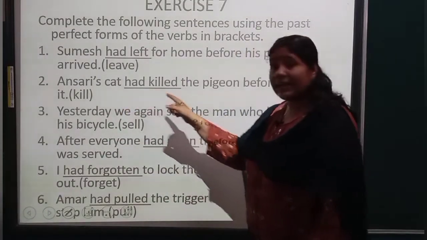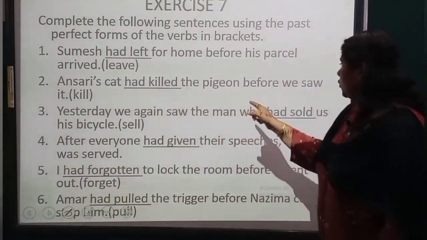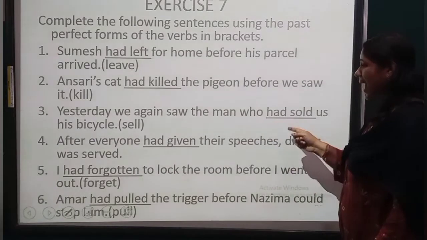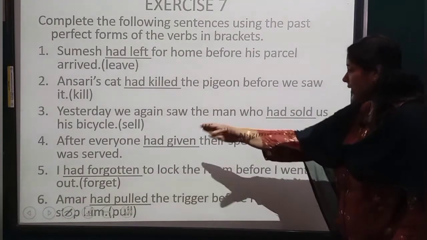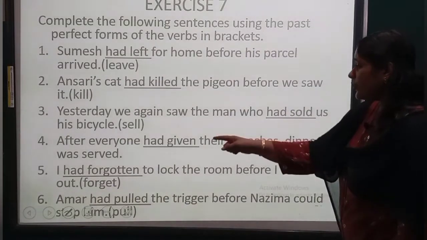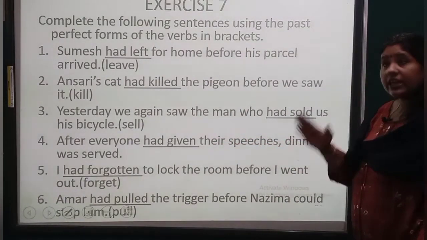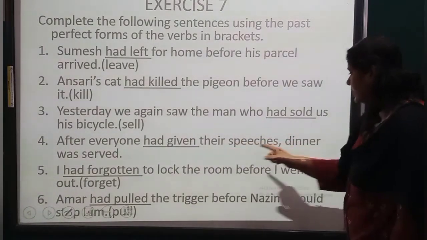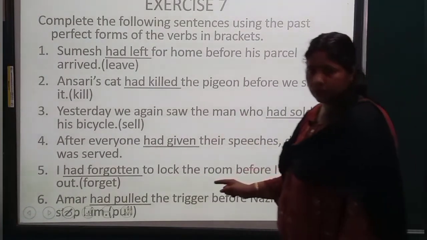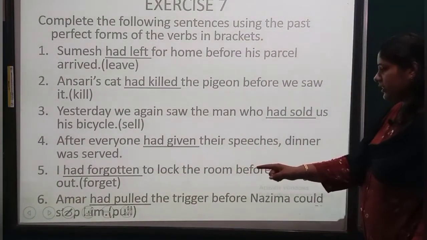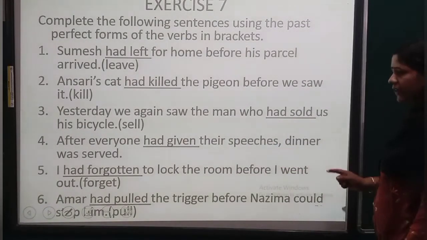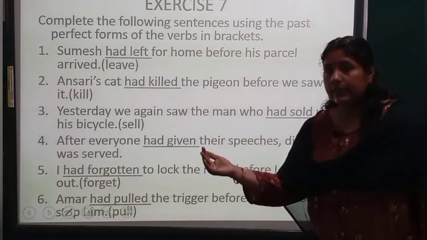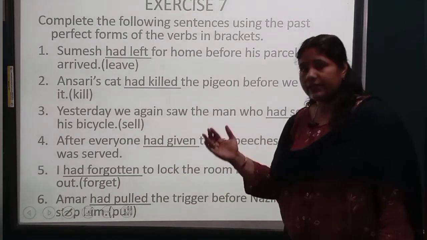Ansari's cat had killed the pigeon before we saw it. Yesterday, we again saw the man who had sold us his bicycle. Sell, sold. After everyone had given their speeches, dinner was served. Give, gave, given. So given is the V3 form, the past participle. I had forgotten to lock the room before I went out. Forget, forgot, forgotten. So the V3 form, past participle, is forgotten.